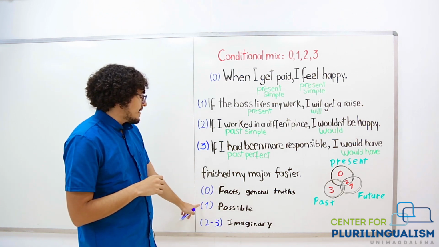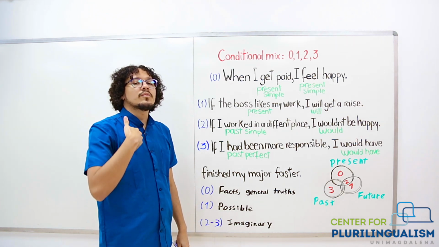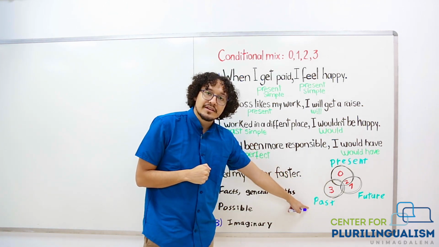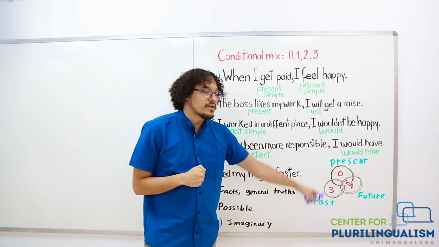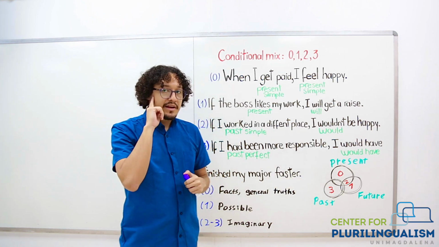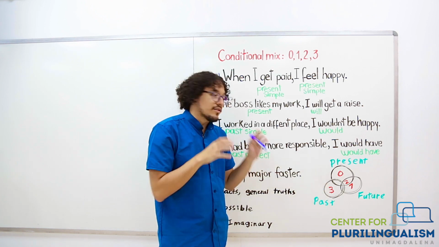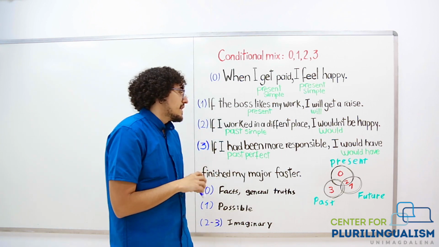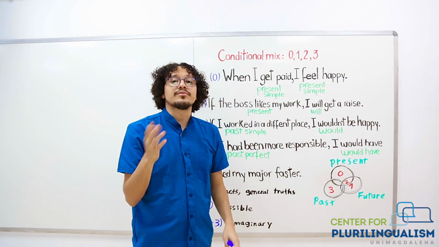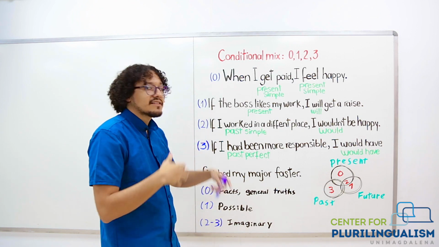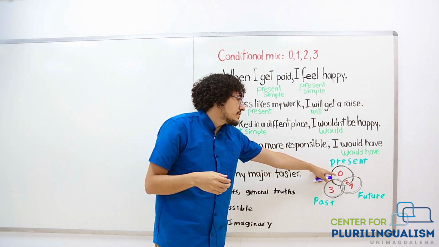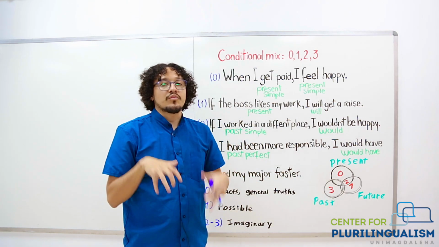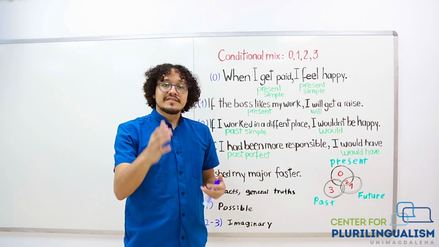Now that we can distinguish them, let's see when we can use them. For example, when we are talking about the past and it's an unreal situation, then we use third conditional. Keep that in mind. Every time that you create a conditional in the past, you should use third conditional.